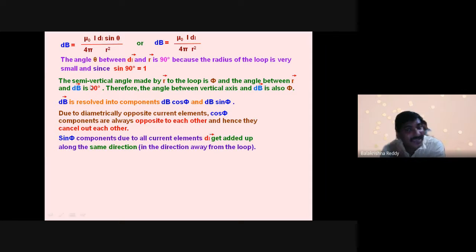Whatever I have explained till now is all in the form of theory. Now I am integrating the same Biot-Savart law, applying it in the form of integration to find the total magnetic field due to the current carrying wire in a circular loop.